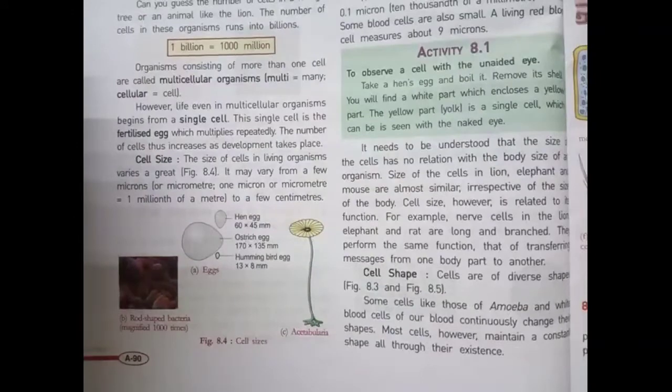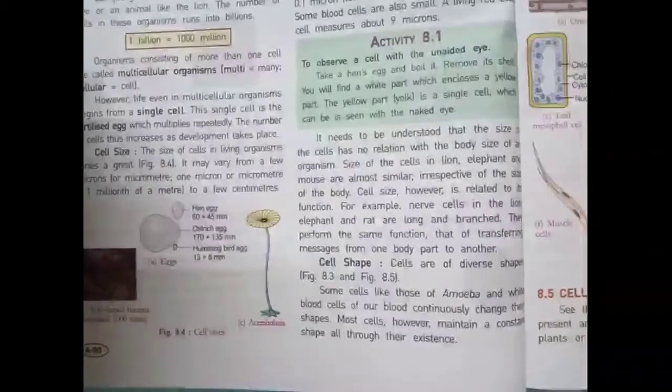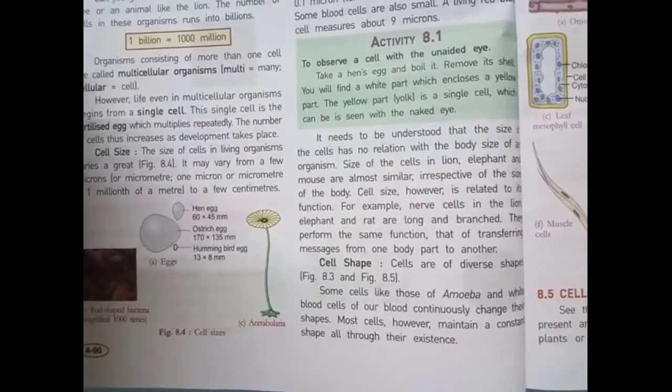Maybe you have seen the difference in cell shape. Some cells, like amoeba and white blood cells of the human body, continuously change their shapes. Most cells, however, maintain a constant shape all through their existence.